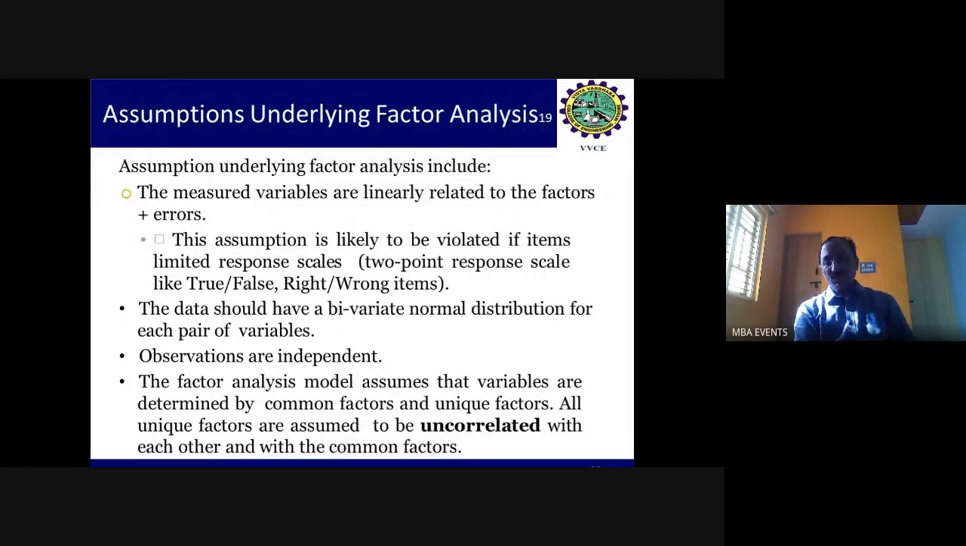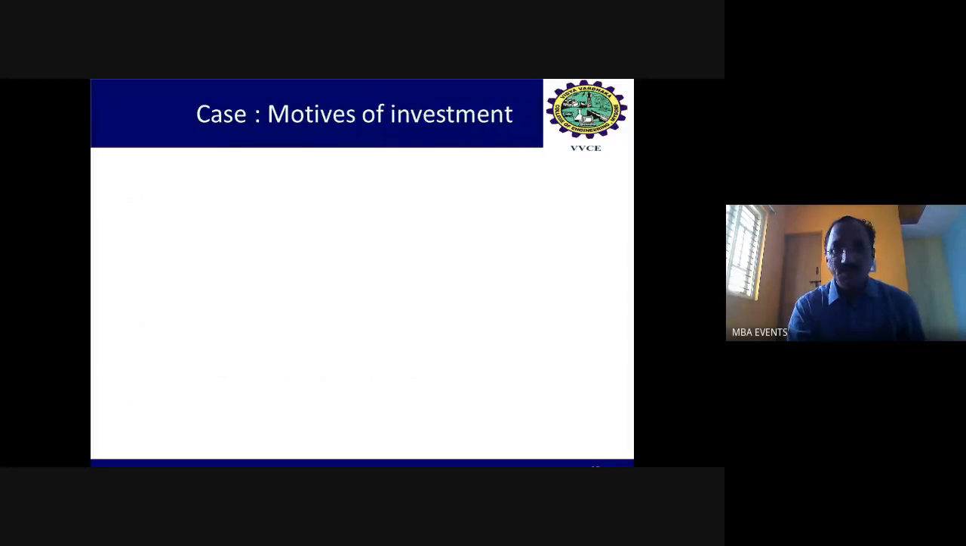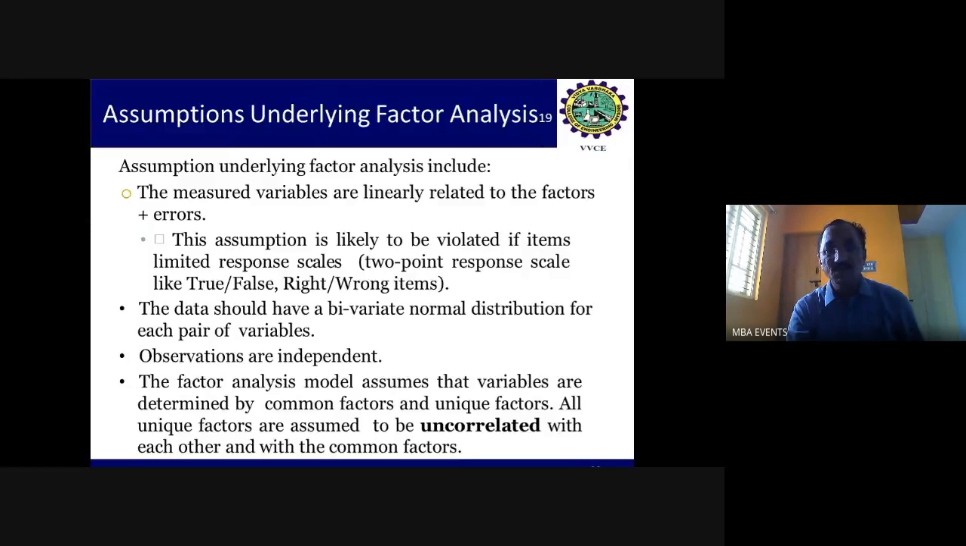Let me move to the next part. Before that, let us go through some assumptions which underlie factor analysis, which will give you more clarity on the analysis. The first is that the measured variables are linearly related to the factors plus errors. This assumption is likely to be violated if items have limited response scales, like a 2-point response scale, that is dichotomous true-false or right-wrong. These should not be included.